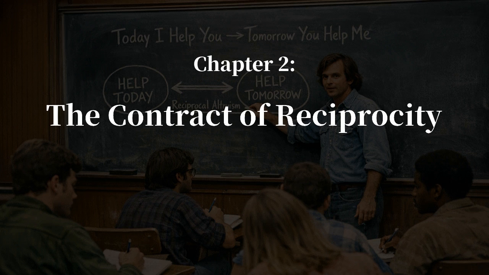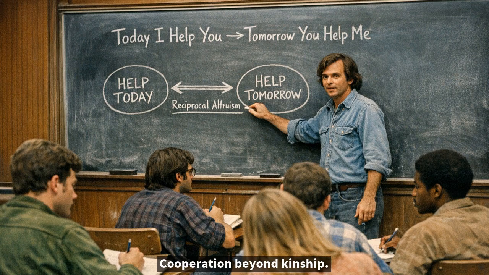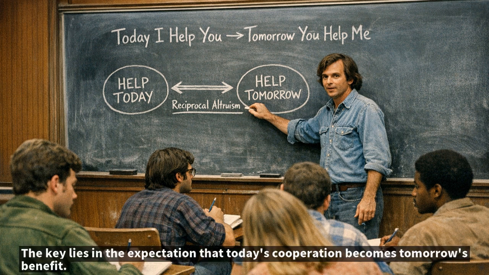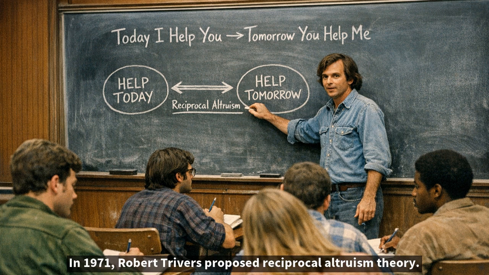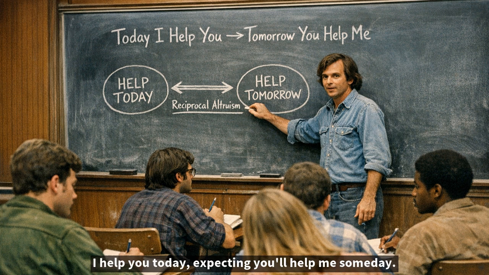Chapter 2. The Contract of Reciprocity. Cooperation beyond kinship. The key lies in the expectation that today's cooperation becomes tomorrow's benefit. In 1971, Robert Trivers proposed reciprocal altruism theory. I help you today, expecting you'll help me someday. This is the foundation of cooperation beyond kinship.